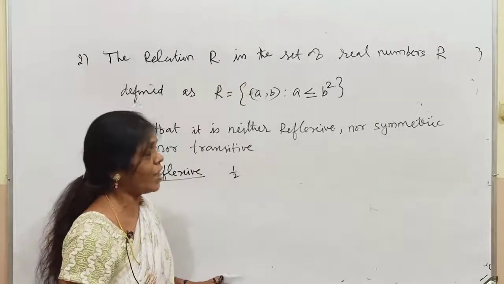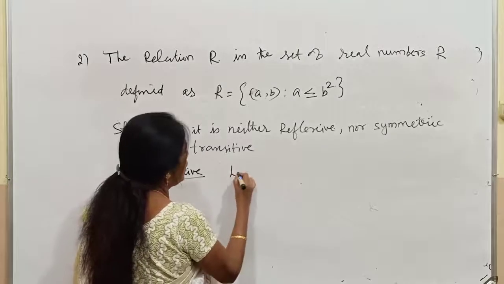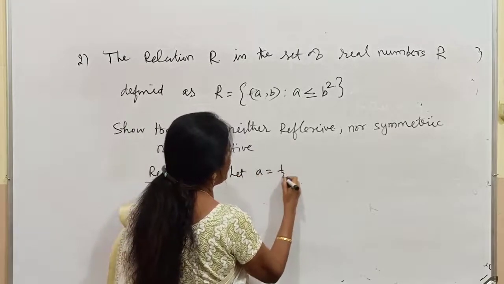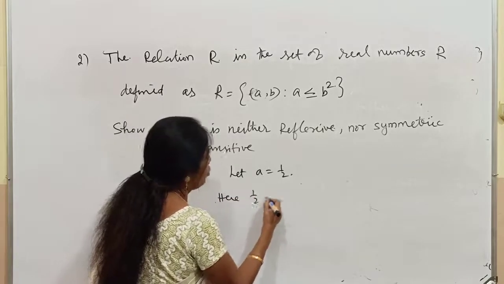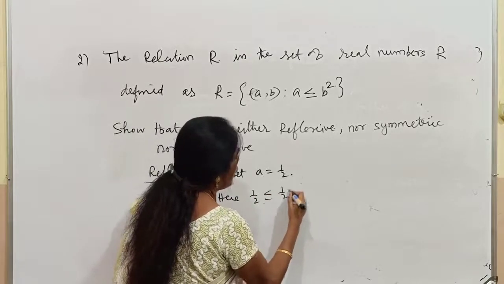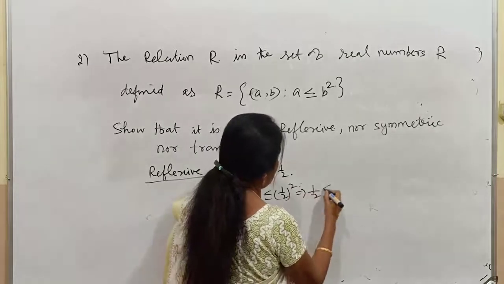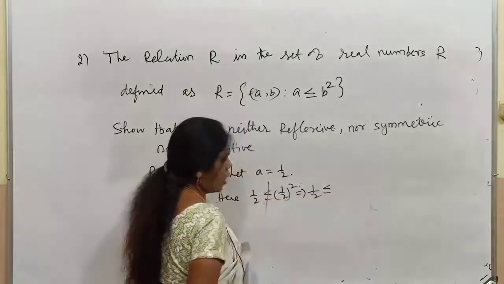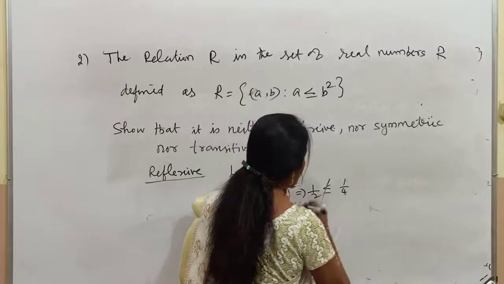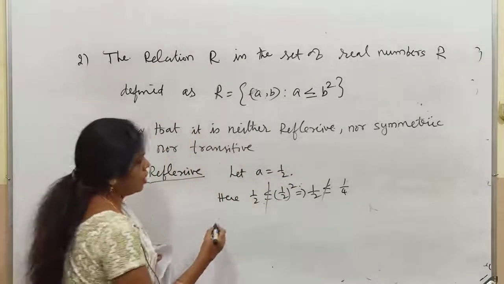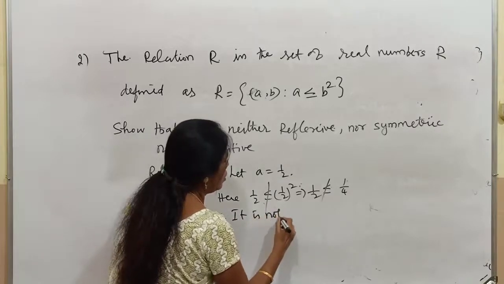So, to say that it is not reflexive, now listen, let a equal to 1 by 2. Here, 1 by 2 is not less than or equal to 1 by 2 square. You have to write 1 by 2 is not less than or equal to 1 by 4. Therefore, it is not reflexive.